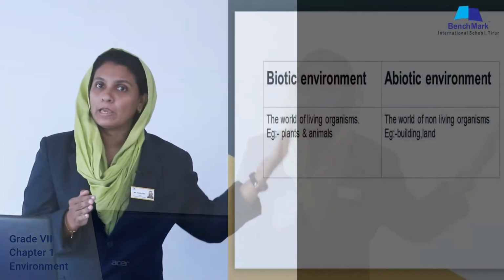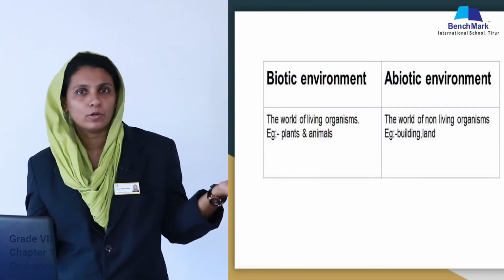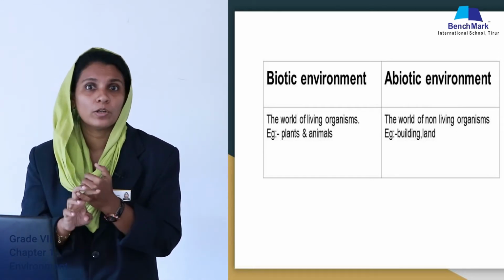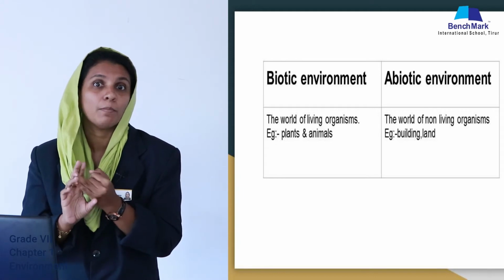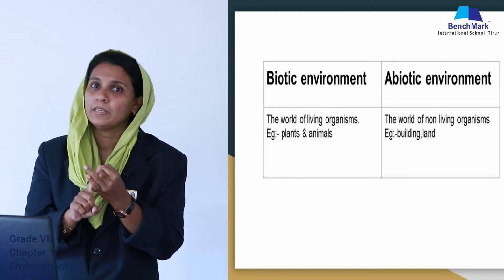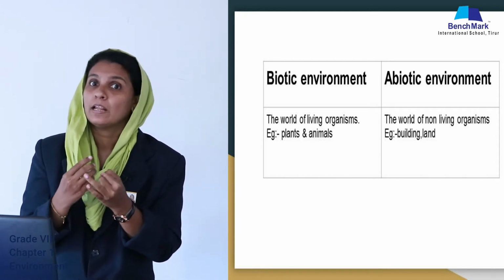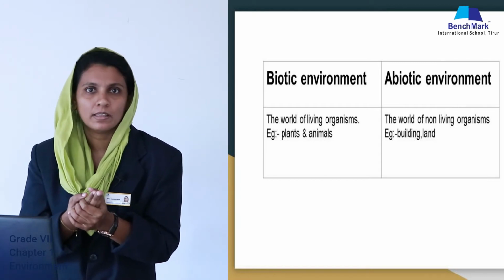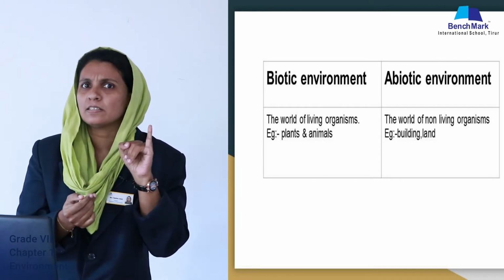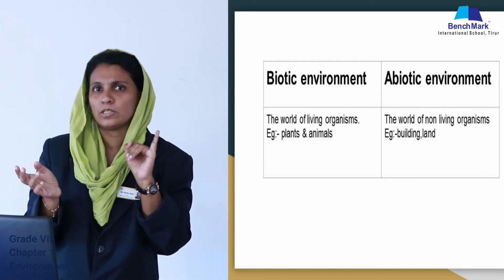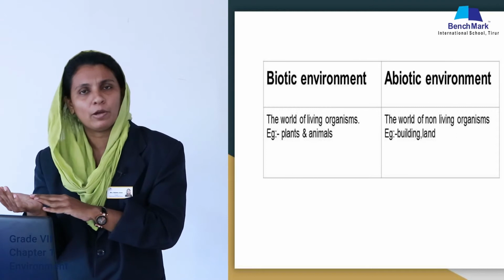Now, we can again classify this environment, that means natural environment and human made environment, into two different categories, that is biotic environment and abiotic environment. What is biotic environment? Biotic, bio, life. Biotic environment means the environment which is including the living organisms. Abiotic means just opposite, biotic living and abiotic non-living.